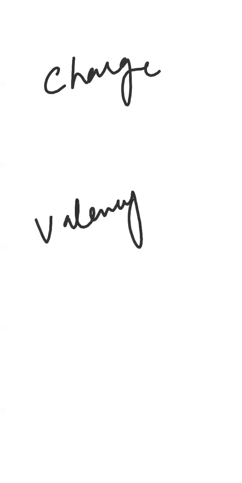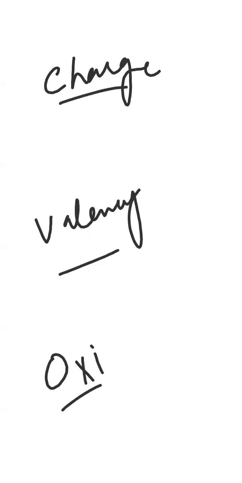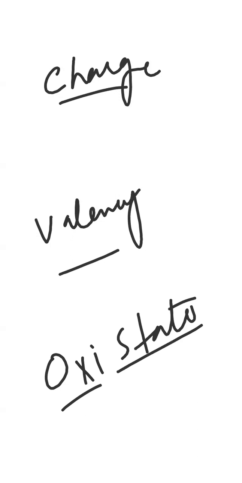Okay, so first of all, charge, valency. We have to learn all the valencies today. And then oxidation state. Oxidation state is something which is tricky. You cannot learn oxidation states. That will be different all the time.